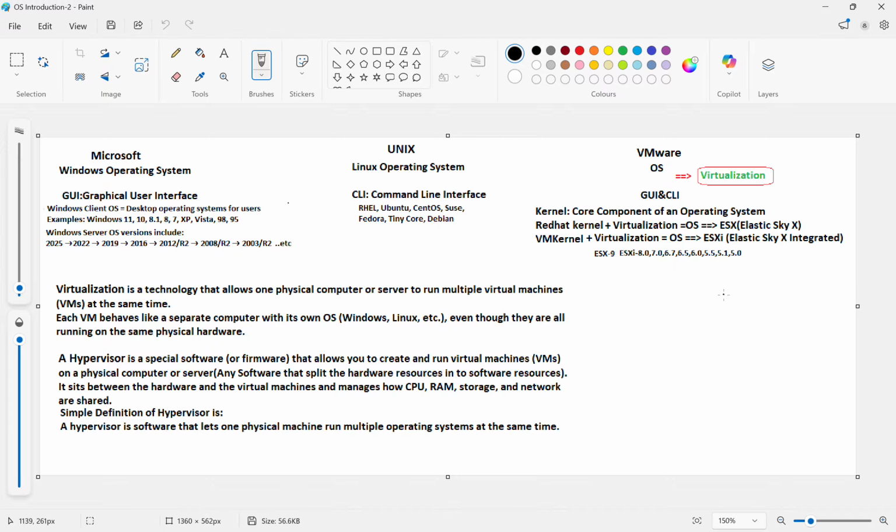After it clicked in the market, VMware thought, we will develop our own VMkernel and virtualization features, our own OS, and introduce it to the market. Like that, they thought and introduced the operating system. For that, they named it ESXi. Same as ESX, then they added i. The VMkernel, the core component, is also VMware's, and virtualization too.